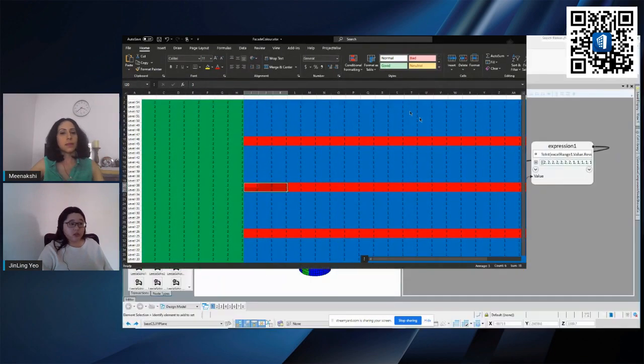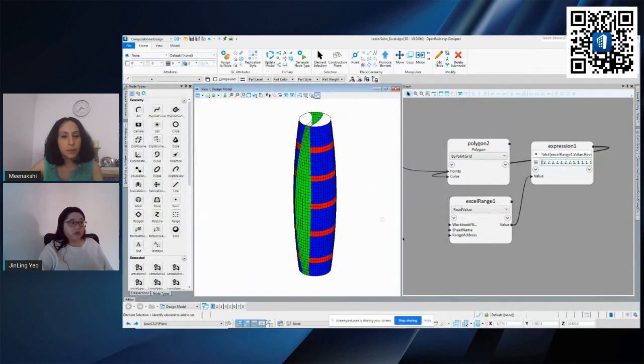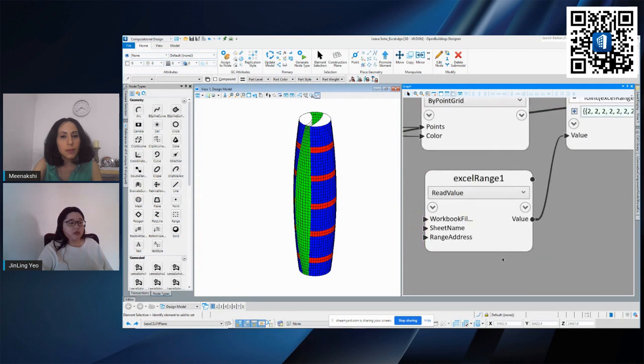Just save this, come back into Generative Components, and click on update model back in the ribbon interface. The reason it will automatically change is because we are using this node here, which is this Excel range. So this is actually controlling this value here.